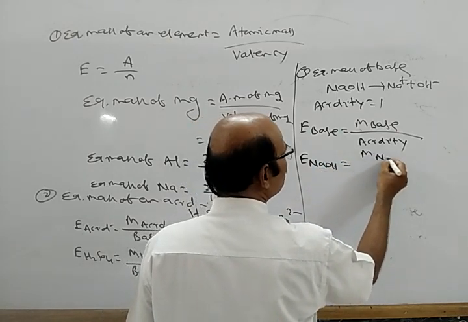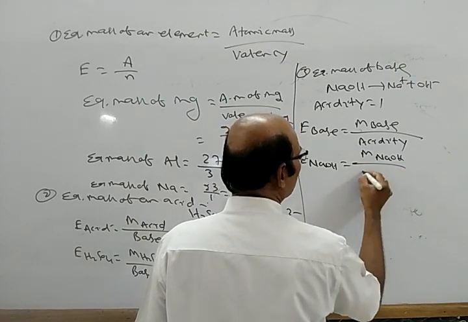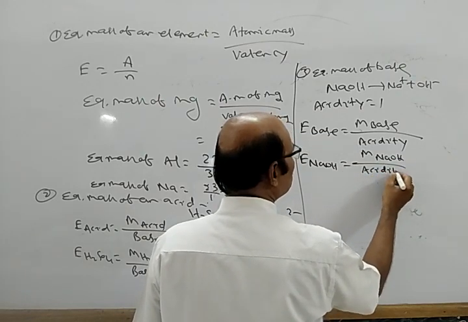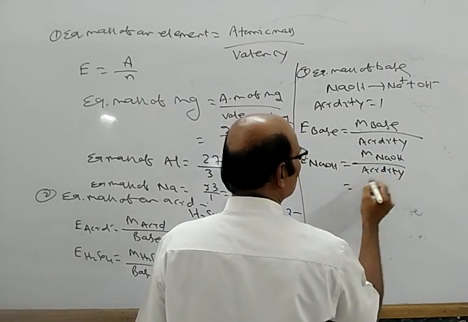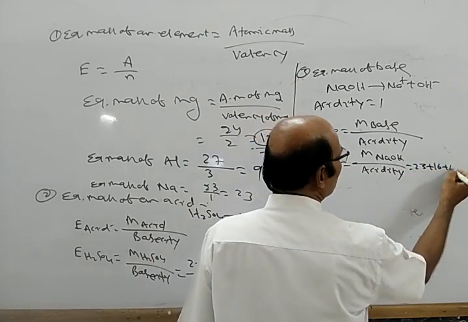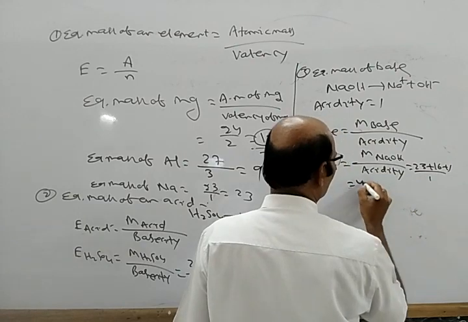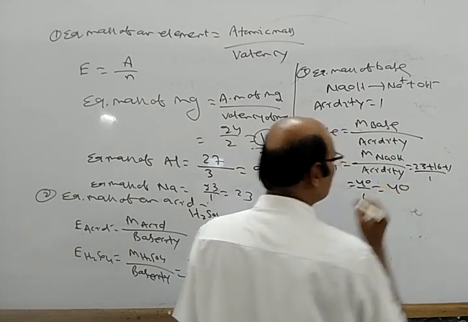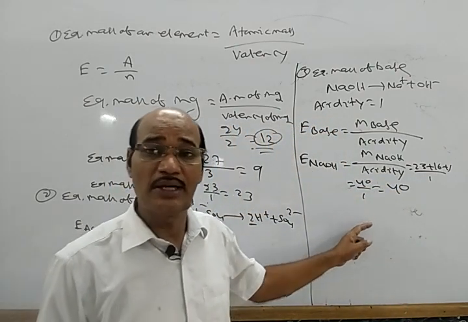So the equivalent mass of NaOH is the molecular mass of NaOH divided by acidity. So we can write 23 plus 16 plus 1 by 1, which equals 40 by 1, equal to 40. So 40 is the equivalent mass of the base NaOH.